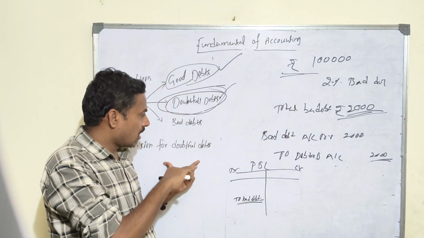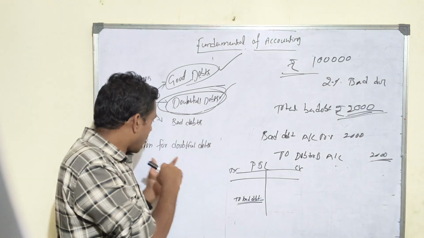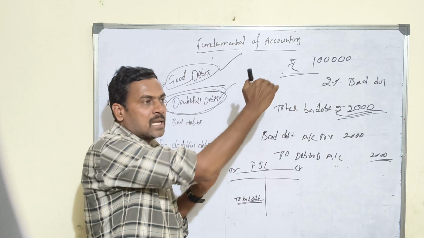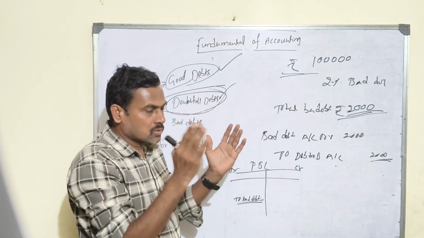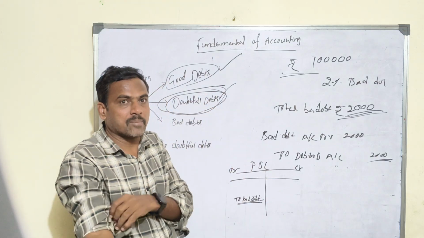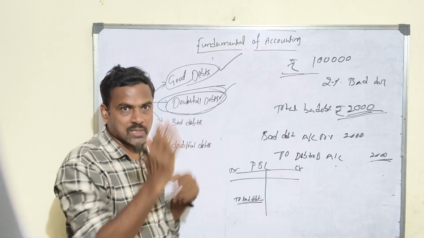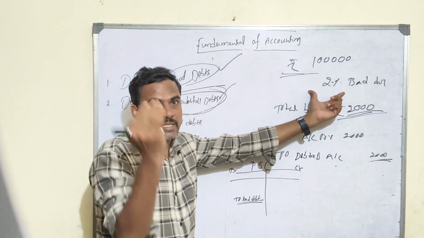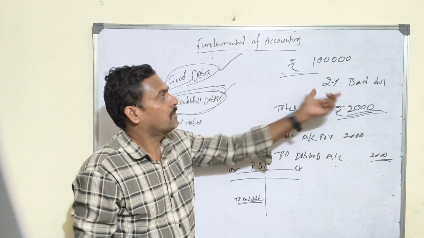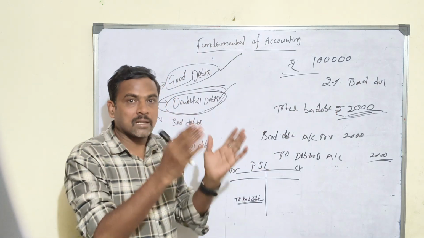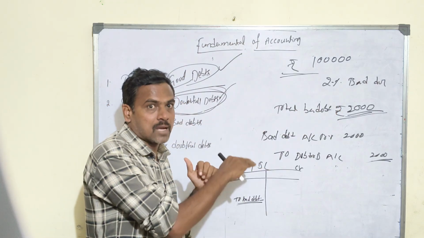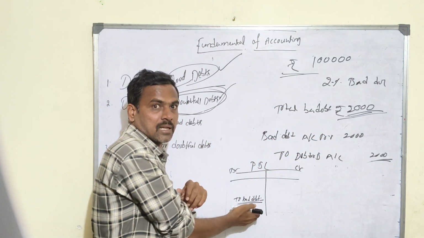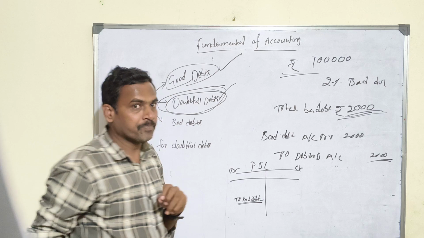That's why, other than the concept, the company will create the provision. Company management can show the reader of the financial statement, hey boss, we have created a provision in such and such period, because based on experience we have a 2% chance of bad debts arising, and now it has arisen, we have charged the bad debts to P&L, and hence it is a decrease. That is the impact of the bad debts.